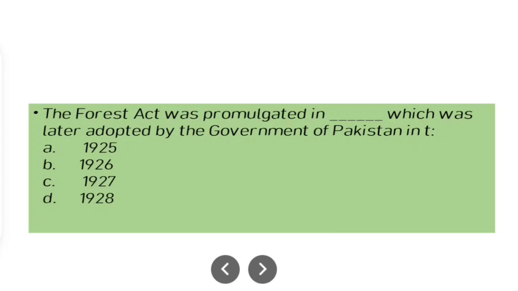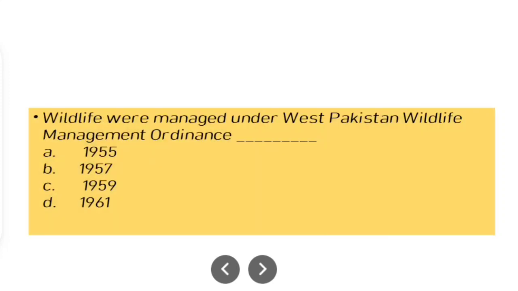The Forest Act was promulgated in dash, which was later adopted by Government of Pakistan in: option A, 1925; option B, 1926; option C, 1927; option D, 1928. So basically Forest Act was promulgated in 1927. Option C is correct. Wildlife was managed under the West Pakistan Wildlife Management Ordinance in: 1955, 1957, 1959, 1961. It's actually option C, 1959.